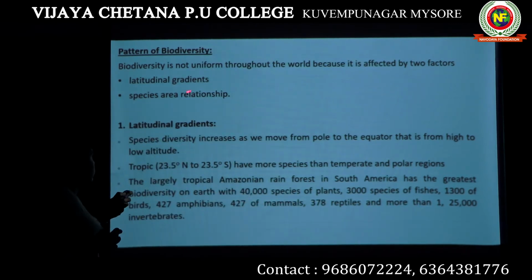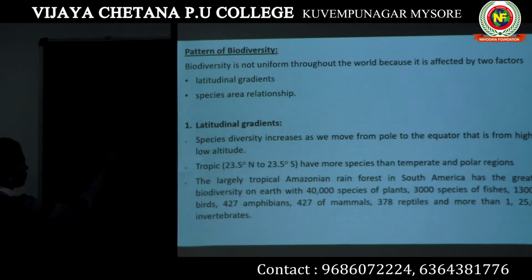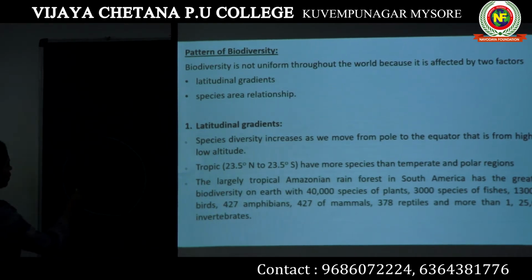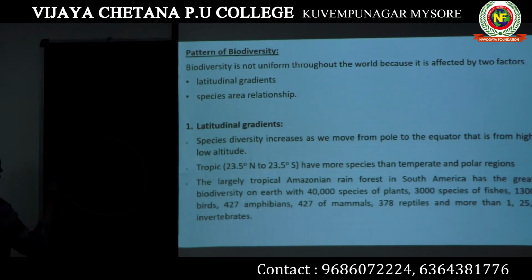Let's talk about latitudinal gradient. What is latitudinal gradient? Species diversity increases as we move from pole to equator, that is, from high to low latitude. If you take our globe, this is the equator.